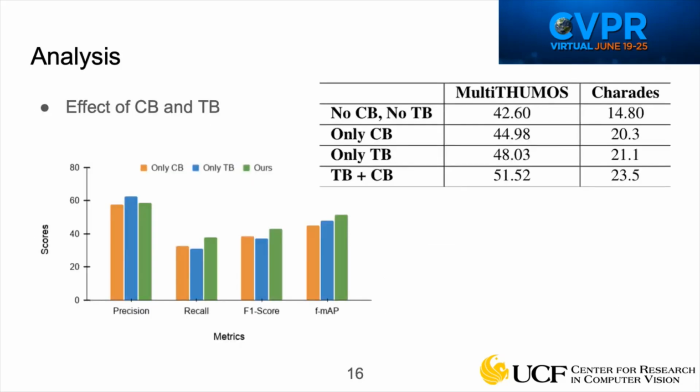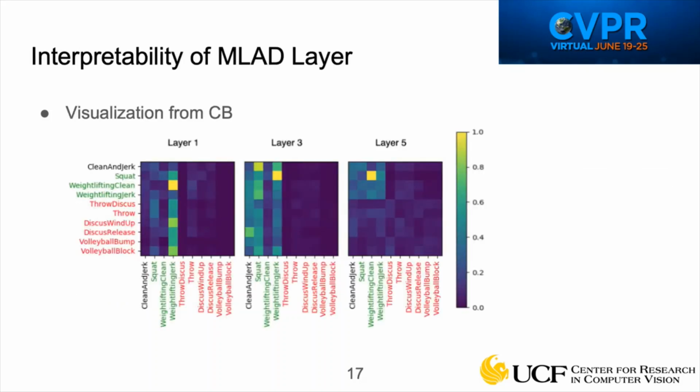One ablation to note is our analysis on the effect of co-occurrence and temporal dependency branches in the MLAD layer. Using temporal dependency branch alone gives us better results than co-occurrence branch, but we achieve best results with the combination of both. We also analyze the learned attention from both the branches of the MLAD layer. Here, we show the attention from the co-occurrence branch where the attention is between classes within a time step. This visualization shows that related classes have higher attention.